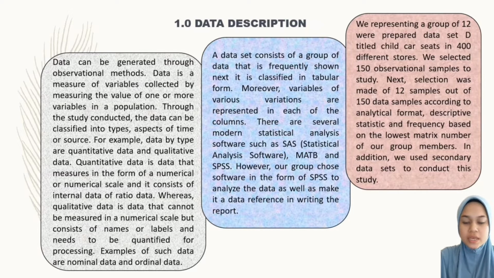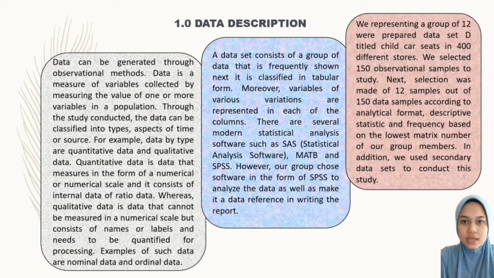Now I want to present about the data description, the first point of our group presentation. Data can be generated through observational methods. Data is a measure of variables collected by measuring the value of one or more variables in a population. Through the study conducted, the data can be classified by types, aspects of type or source. For example, data by types are quantitative data and qualitative data.